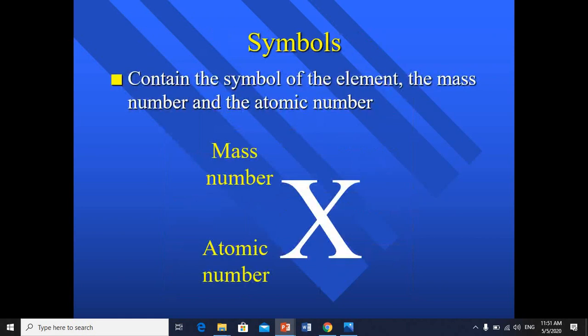When we write any element, there is something we have to mention: the symbol. Each element has its unique symbol, and we also have two numbers on the symbol, one on the top and one on the bottom. The one on the top is the mass number, the largest one, and the one on the bottom is considered the atomic number.